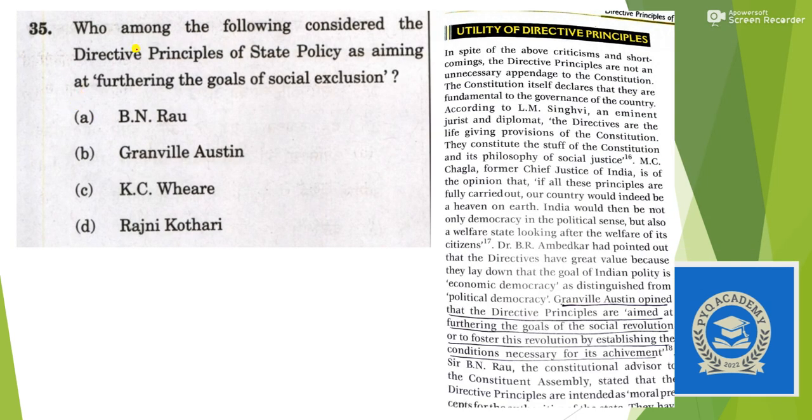Next, who among the following considered the directive principle of state policy as aiming at furthering the goal of social revolution? You can see here Granville Austin said the directive principles are aimed at furthering the goal of social revolution. So the answer here is option B.